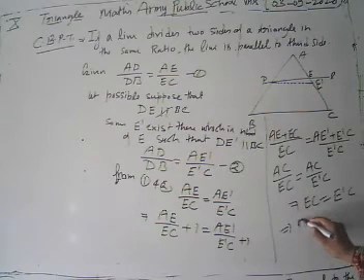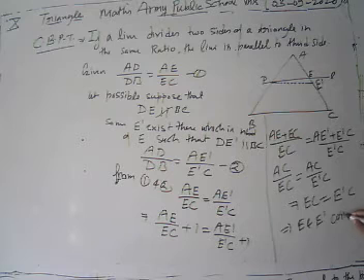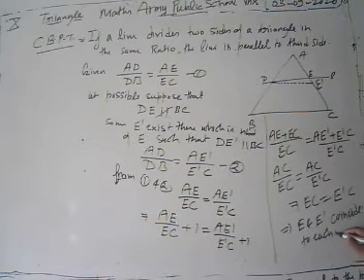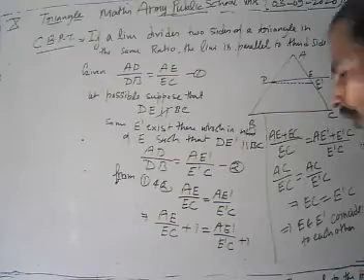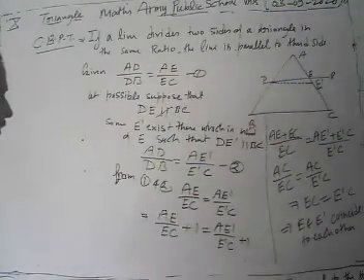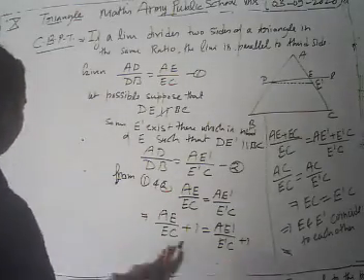This implies E and E prime coincide with each other. What does this mean?